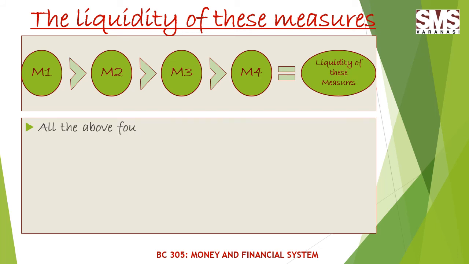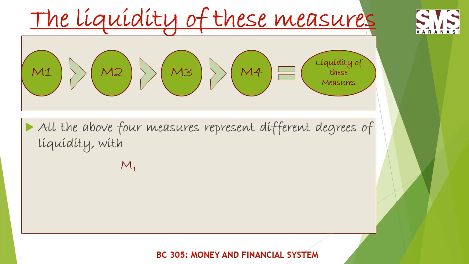All the above four measures represent different degrees of liquidity, with M1 being the most liquid and M4 being the least liquid measure of money supply.